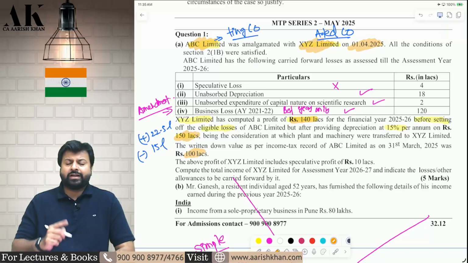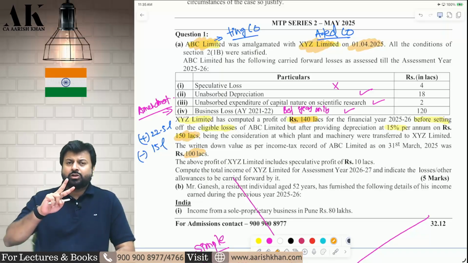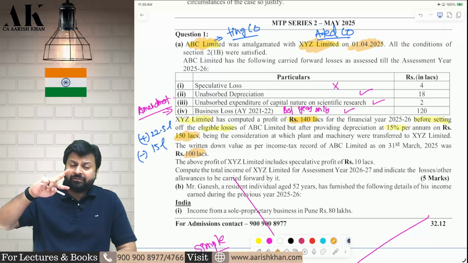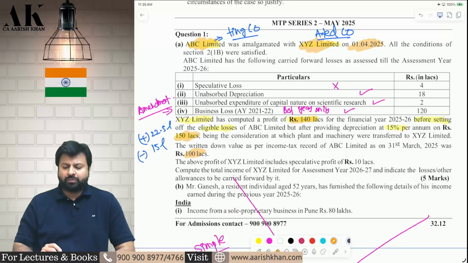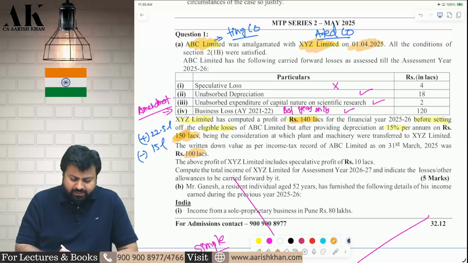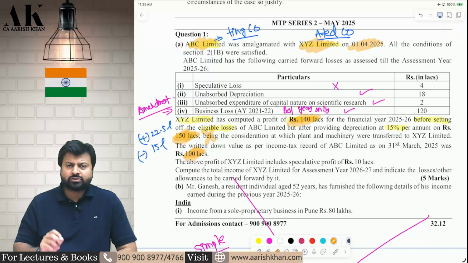But unfortunately, you have depreciated at 150 lakhs. So you have claimed depreciation on 50 lakh rupees extra. So 50 lakh rupees depreciation you have to add back in your profit. You have claimed depreciation on 150 lakhs, which is wrong. You should have claimed on 100 lakhs. So the profit of your company is 140 lakhs. So 50 lakh depreciation you have to add back. So 50 lakhs, add back first.